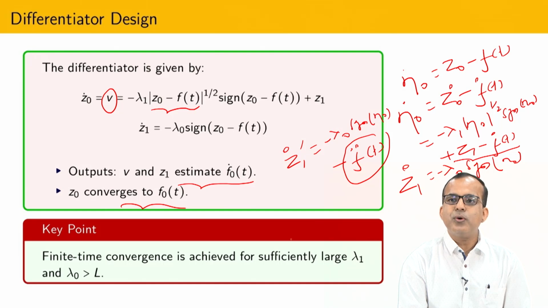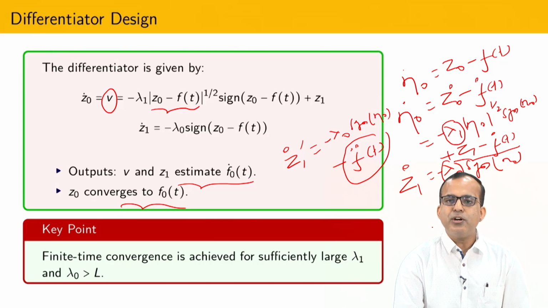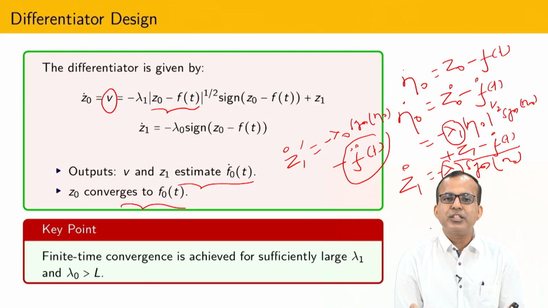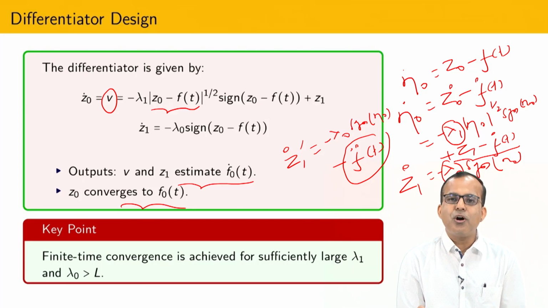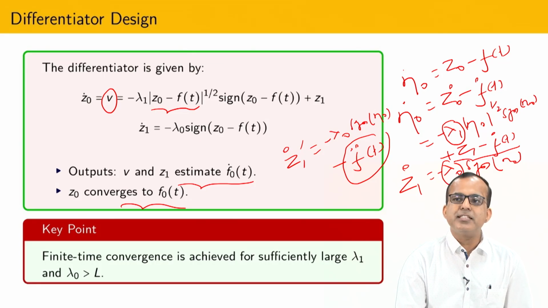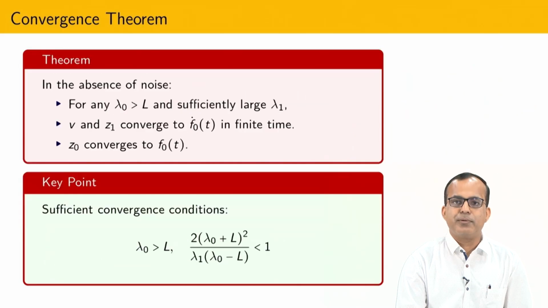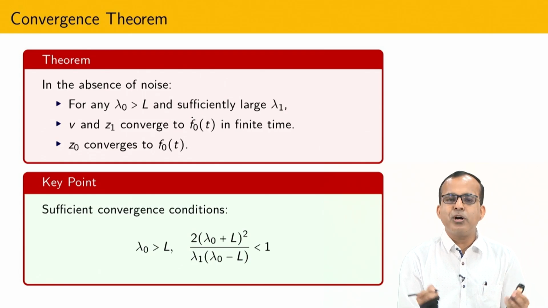Okay. So, now what is our main goal? Exactly the same as in the super twisting algorithm, I have to design lambda 1 and lambda 0. And how to design them? You can either apply the theory of Professor Levant that is based on the measurement curve, or you can apply the theory given by Professor Levant based on a strict Lyapunov function. Okay. Here I am going to give the theory developed by Levant, because that is based on homogeneity and contractivity. Okay, and things are very easy, you just have to maintain homogeneity everywhere, then things are very easy to follow.